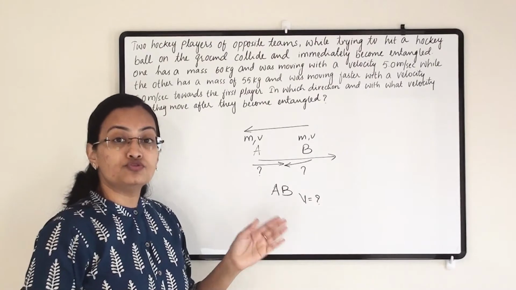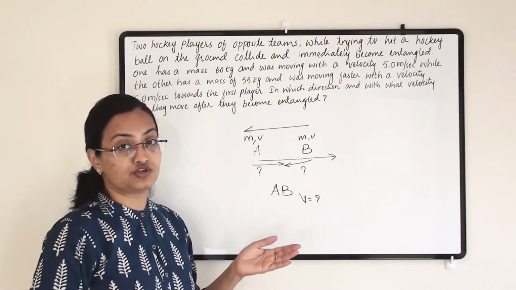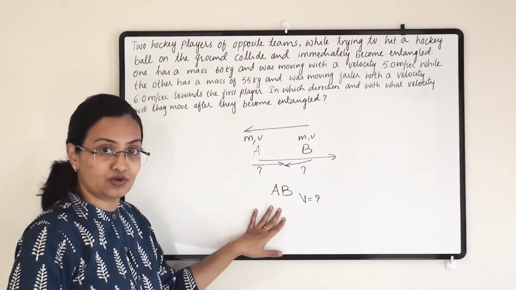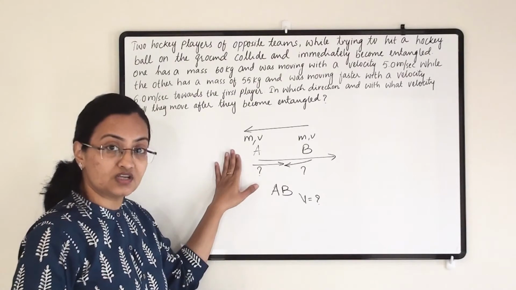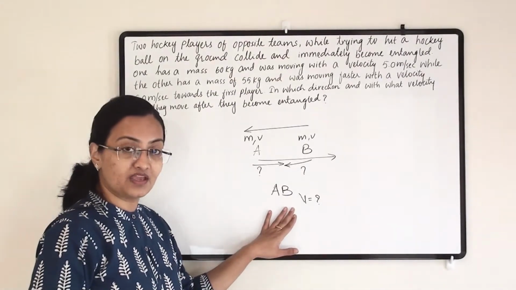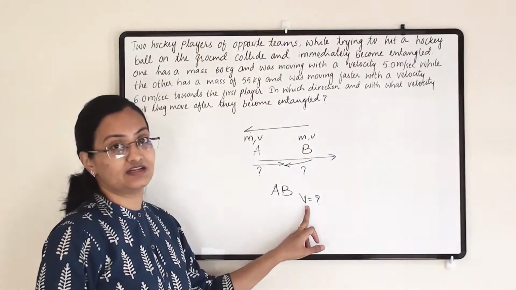Here we are going to use the law of conservation of momentum. This is our before collision and this is after collision. Whatever term we get from the first will be equal to the second term, and from that we will find the velocity for the second situation.